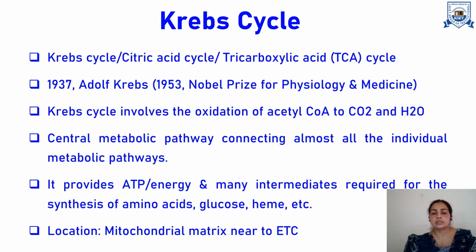And its location is the mitochondria because all the enzymes required for it are present in the mitochondria. And secondly, it is near the electron transport chain. So whatever cofactors are produced in this cyclic pathway will directly move to the ETC and the ATPs will be generated.